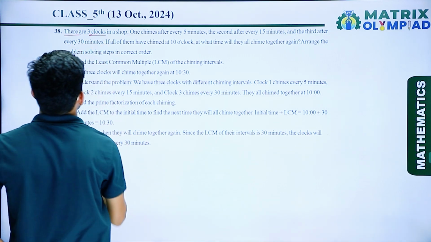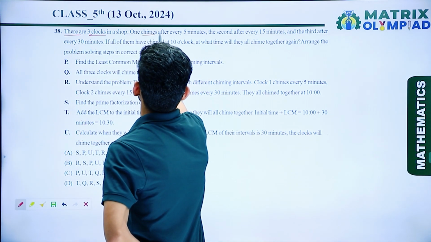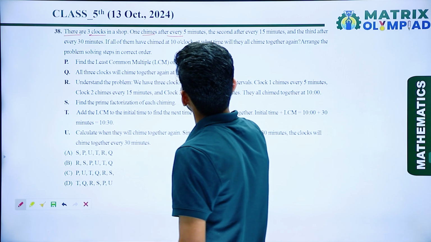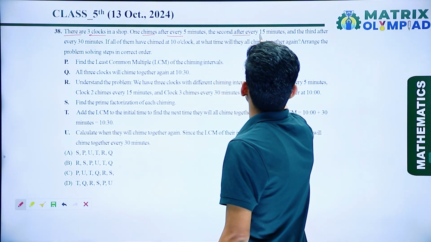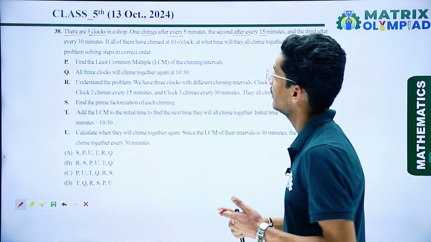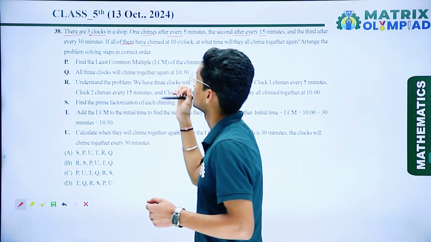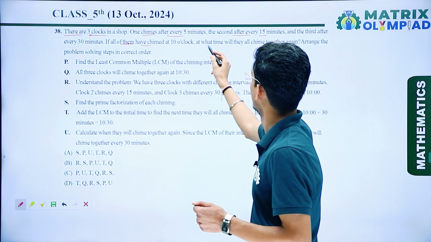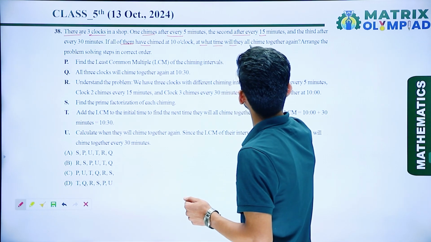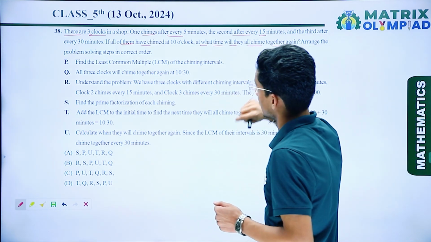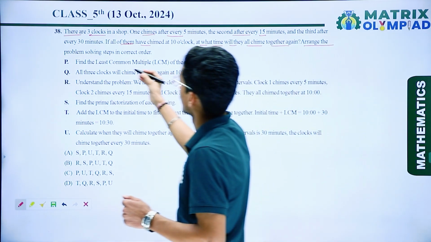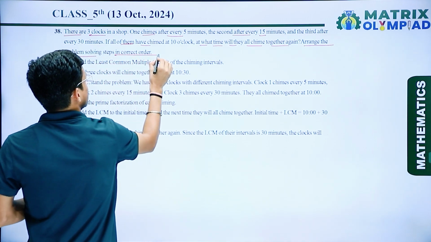There are 3 clocks in a shop. One chimes after every 5 minutes, second after every 15 minutes, and third after every 30 minutes. Now if all of them have chimed at 10 o'clock, at what time will they all chime together again? Arrange the problem solving steps in the correct order.